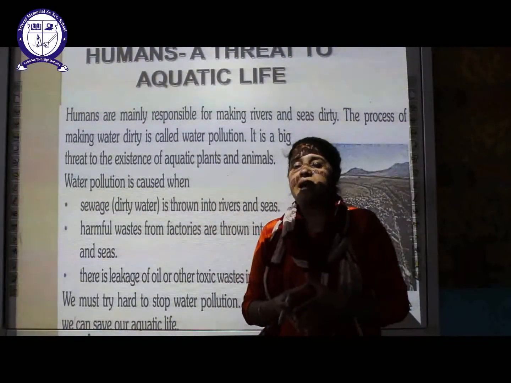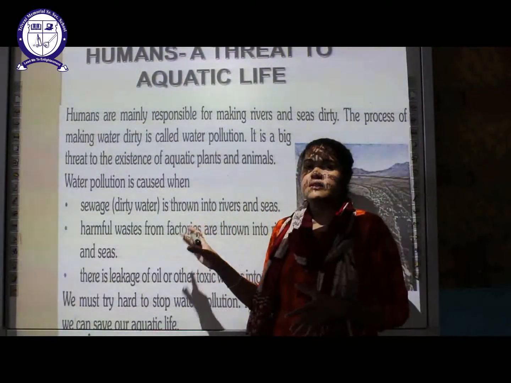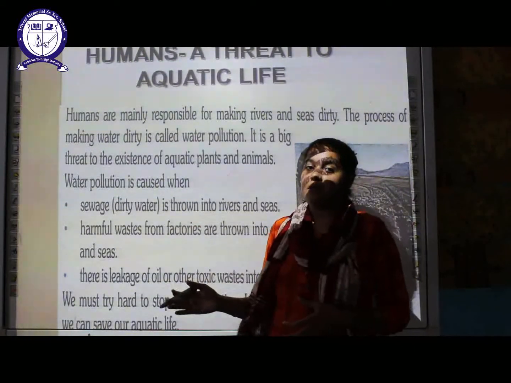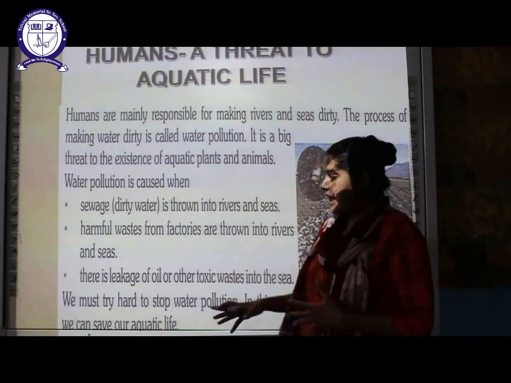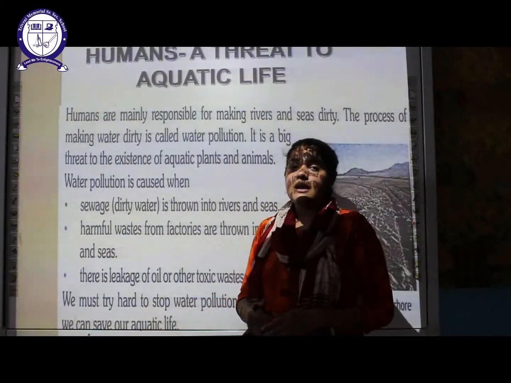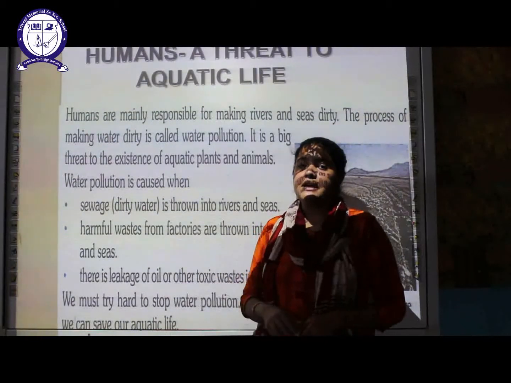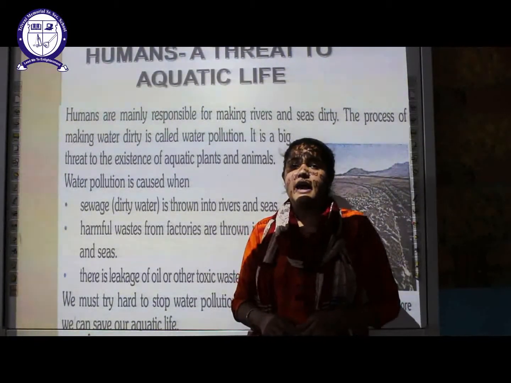So aquatic plants and animals basically depend on these water sources, and we humans are creating a problem for that. So it is our responsibility. We have to find different ways in which we can save our aquatic life. So by this we are completing our chapter 5th, that is aquatic plants and animals.